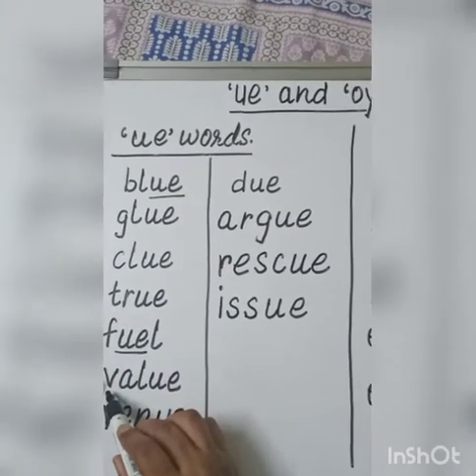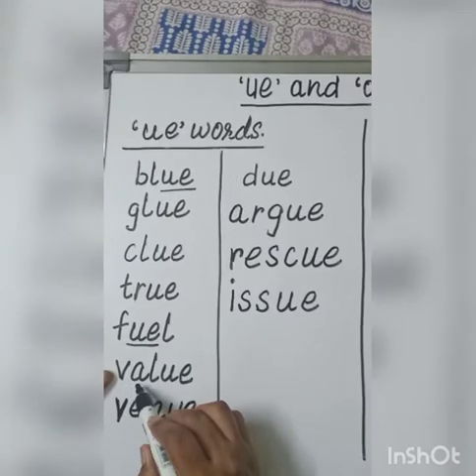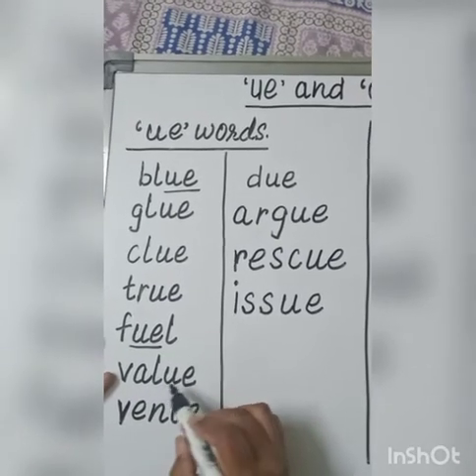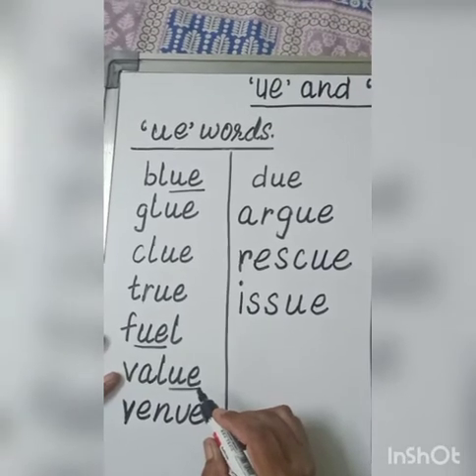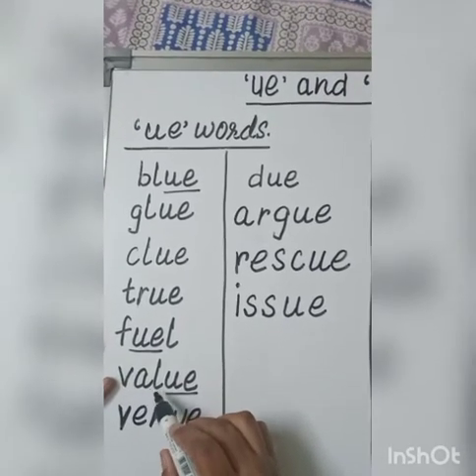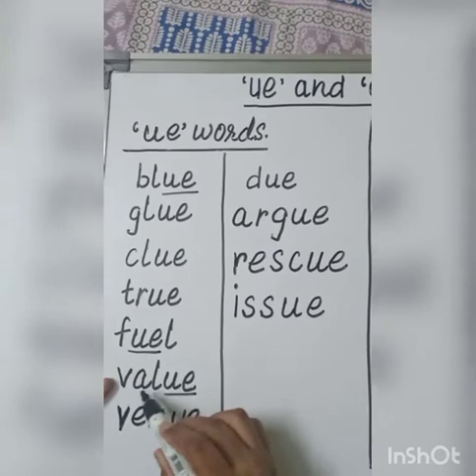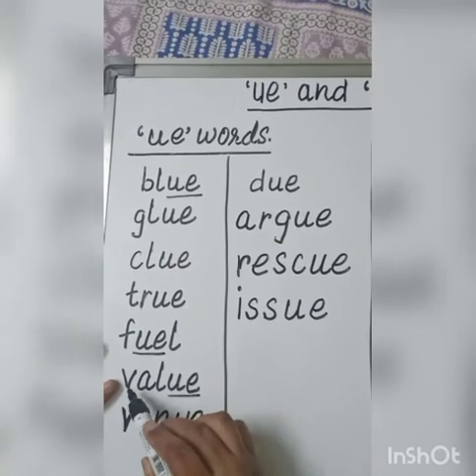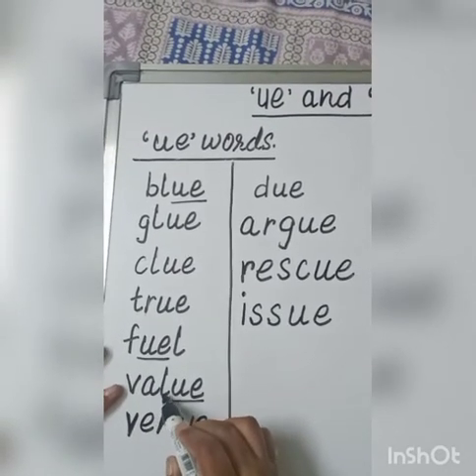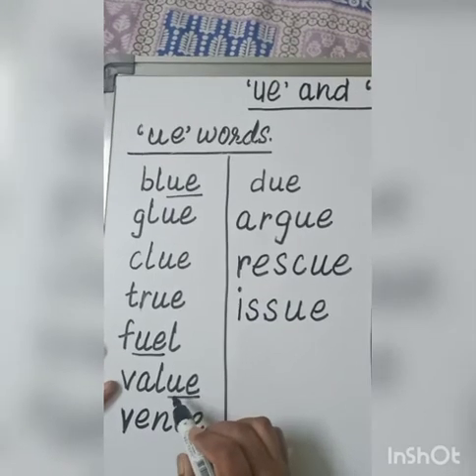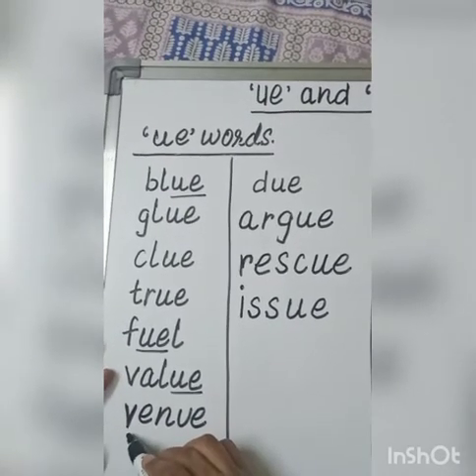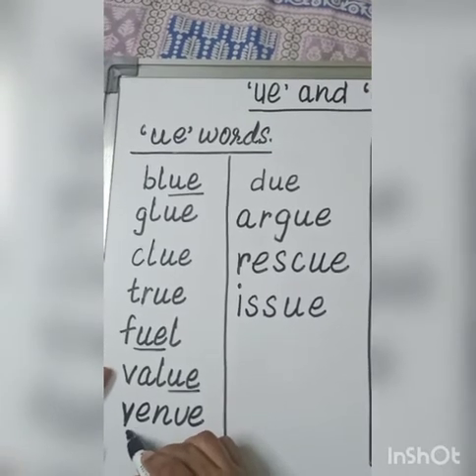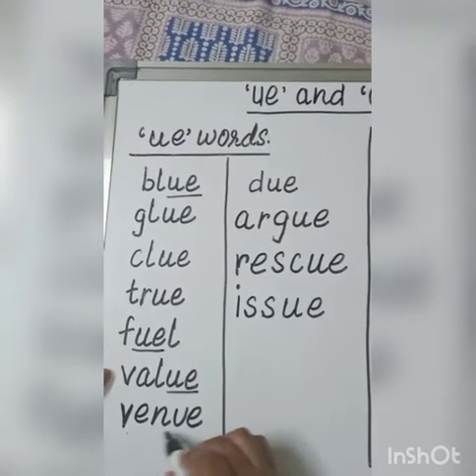V says v, A says a, L says l, UE sounds U. Value. Now we are moving to the next word.